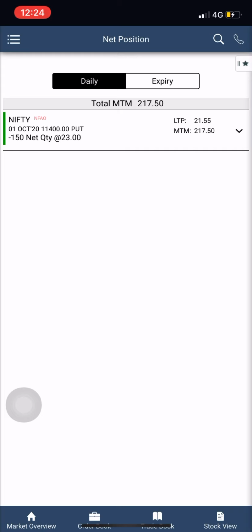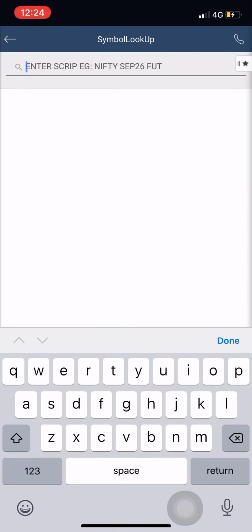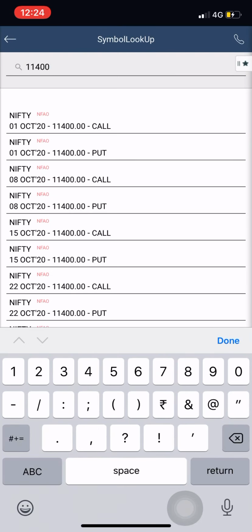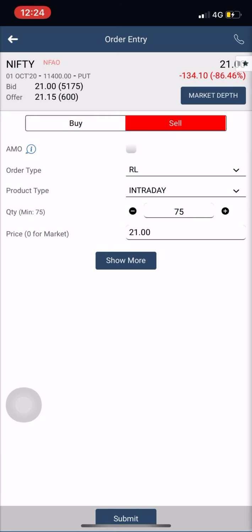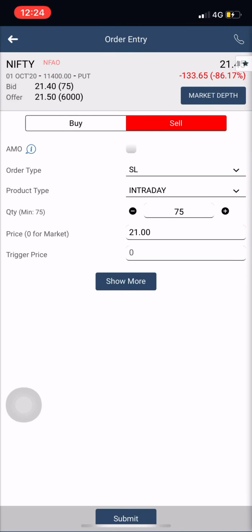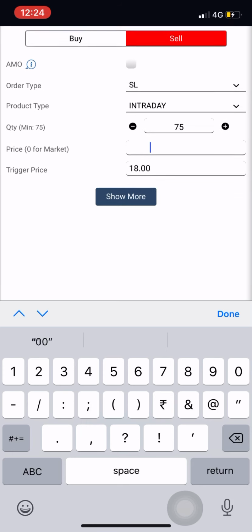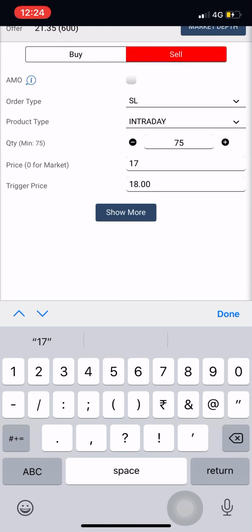Okay, so let's see how it goes, but this is a simple interface that can be used. There are other ways of placing an order. Suppose you want to sell below 18 only. What you can do is search for the 11,400 put, sell, and then you can have an SL order. An SL order will give you a trigger price. So suppose I want to trigger it at 18 and my order price would be 17, that is, if the trigger happens at 18, place the sell order at 17, so that I don't miss out on the opportunity. But if I keep the trigger price and the price the same, say 18, and after 18 triggers there is a sharp fall to say 17, then I would not be able to capitalize on this move.